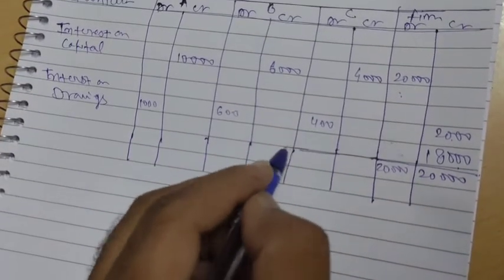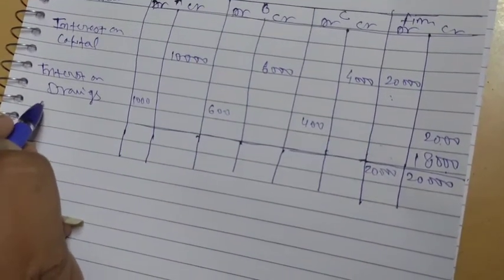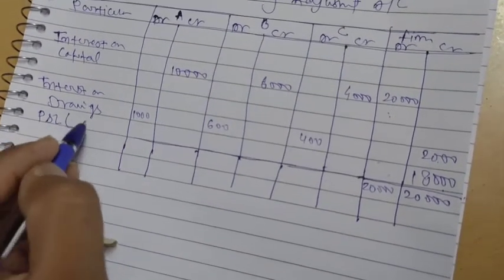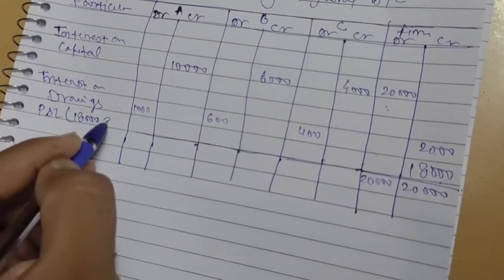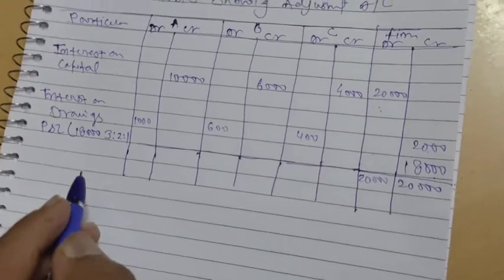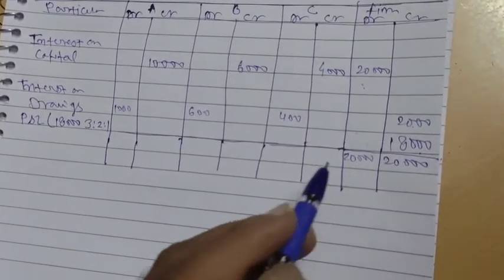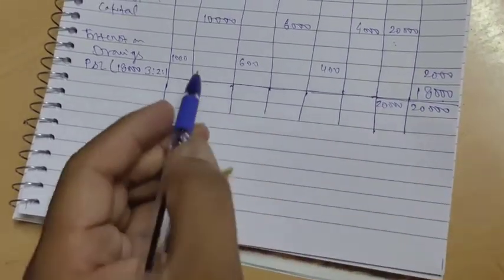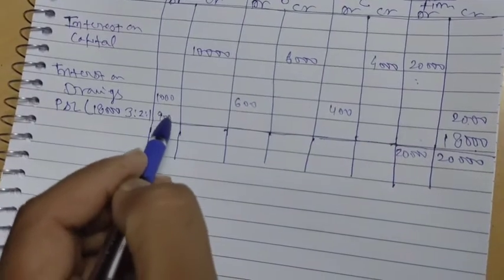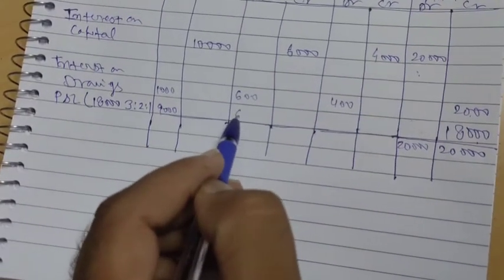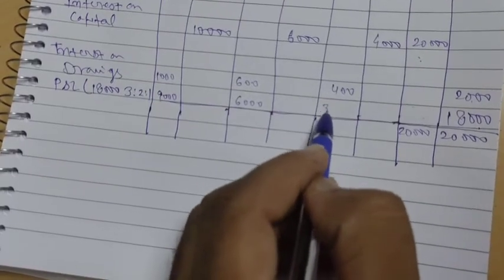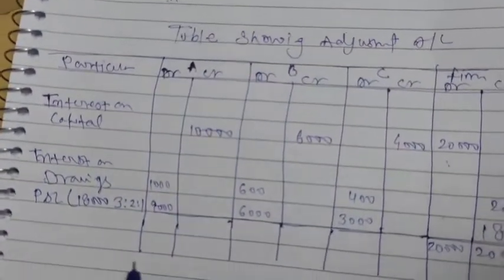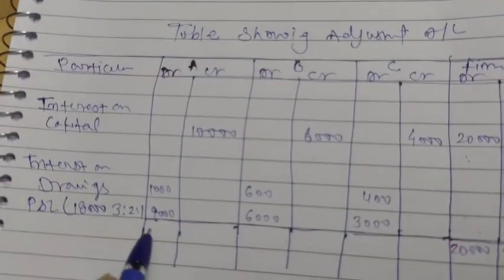In the particulars, the given ratio is 3:2:1. Okay, P&L 18,000 will be divided 3:2:1, so this amount is 9,000, 6,000 and 3,000. Now our last point, total every debit and credit.